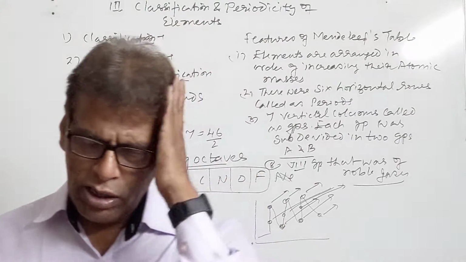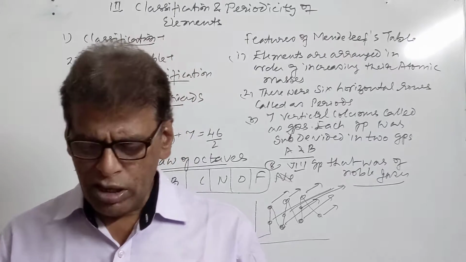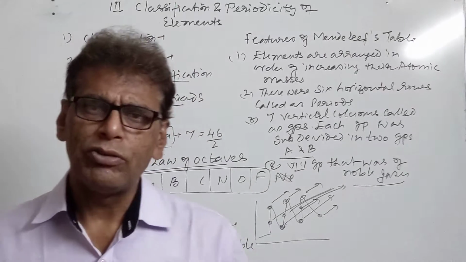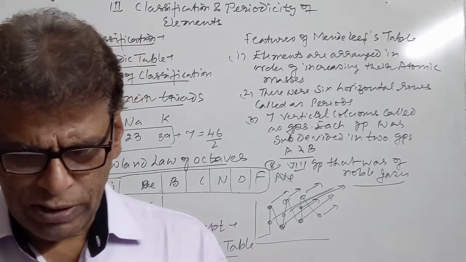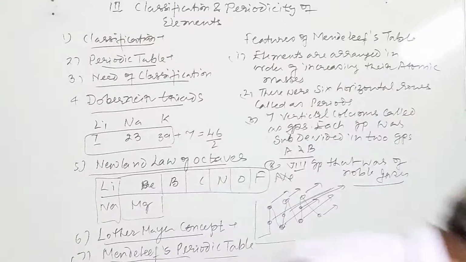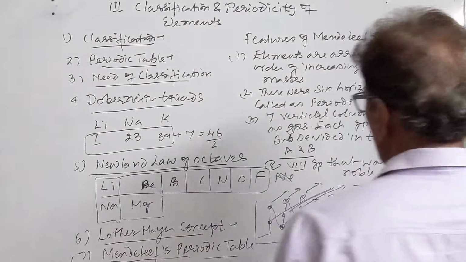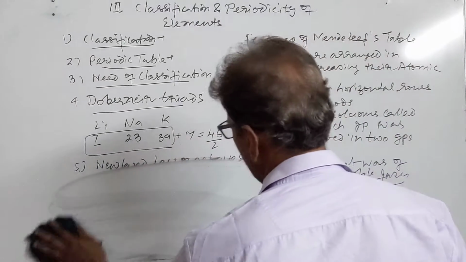Later on, the modern atomic law came into existence, and the modern long form of periodic table also came into existence. Now we do a very important question: what is long form of periodic table? Give its features. So long form of periodic table is more lengthwise than breadthwise.